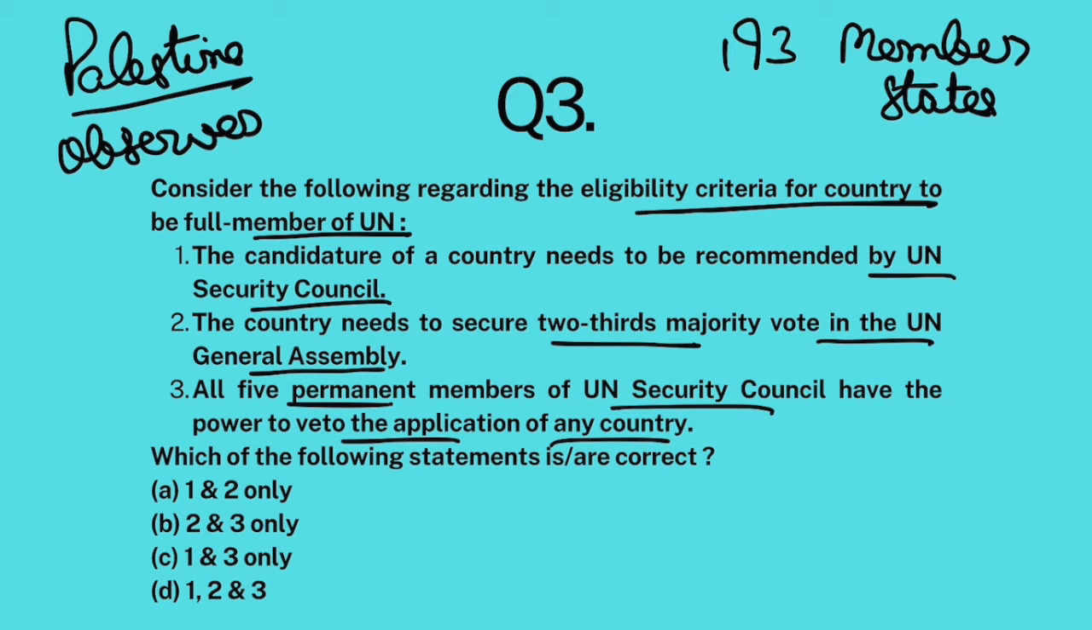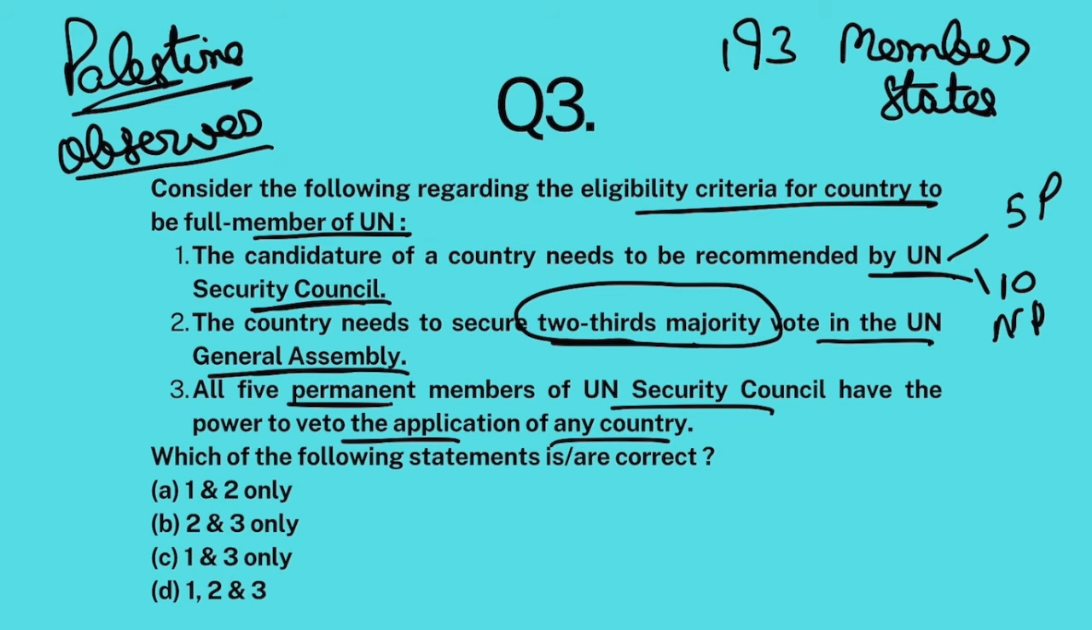It can participate in UN proceedings but cannot vote. It is not a full member. That is why it is not recognized as a state. For Palestine or any other country to be recognized as a full member state of UN, well, it needs to be recommended by UN Security Council. Now, Security Council has 5 permanent members and 10 non-permanent members, right? It needs to be recommended by UNSC. Then after recommendation, it needs to secure 2/3 vote of United Nations General Assembly. UN General Assembly contains all these 193 members. So out of these 193, 2/3 have to vote in favor of the country.